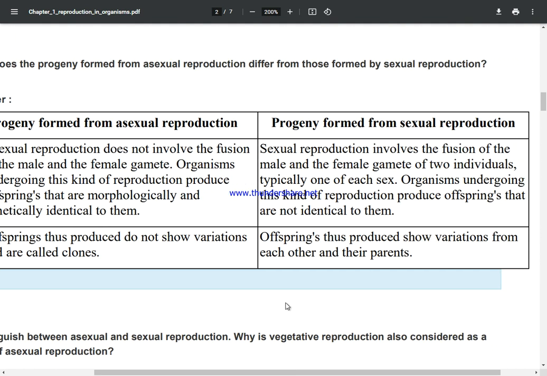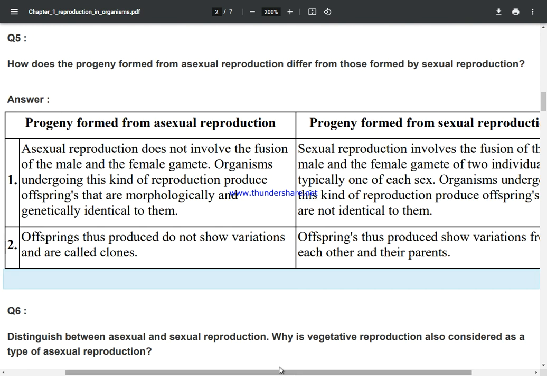Progeny formed from sexual reproduction: Sexual reproduction involves the fusion of the male and female gametes of two individuals, typically one of each sex. Organisms undergoing this kind of reproduction produce offspring that are not identical to them. Offspring thus produced show variation from each other and their parents.